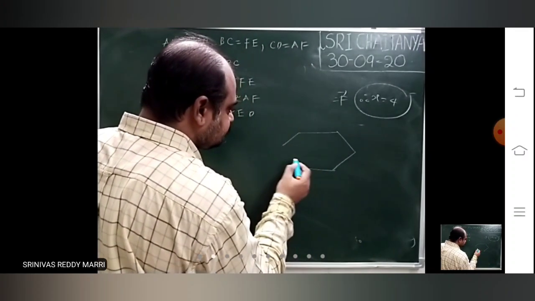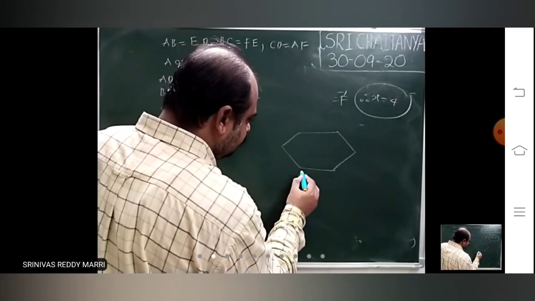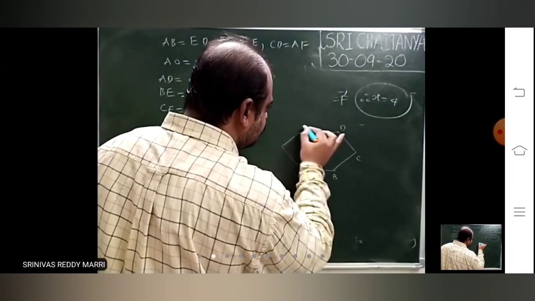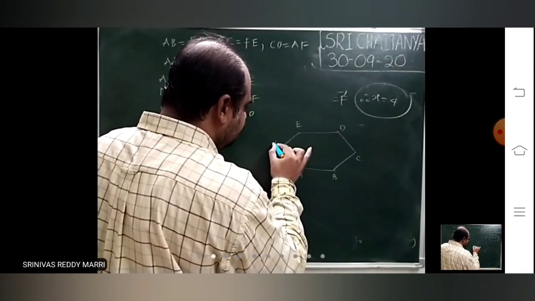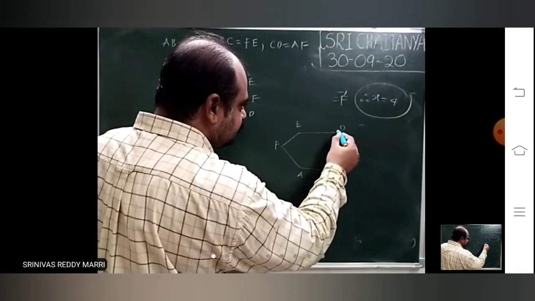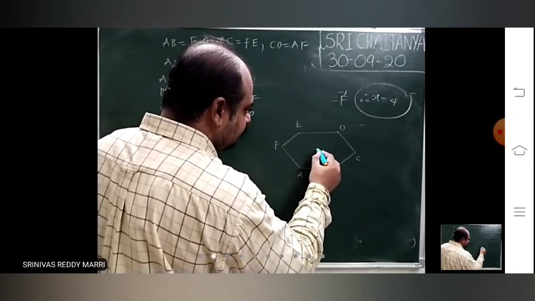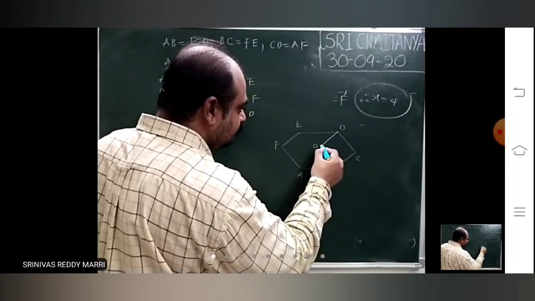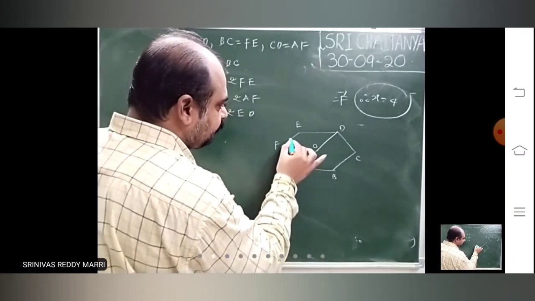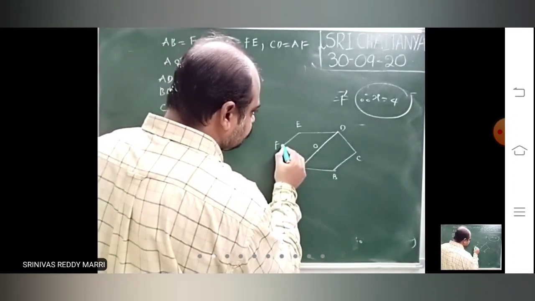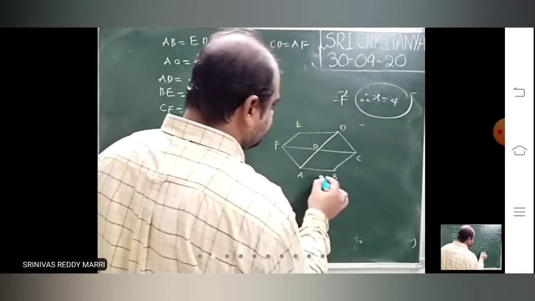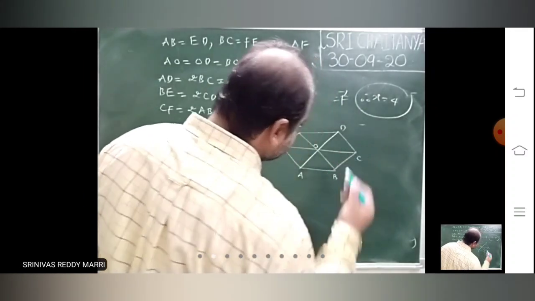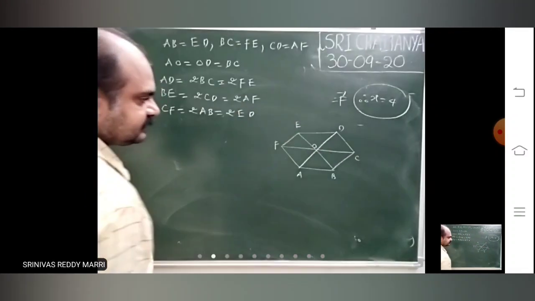Always draw like this, comfortably. Whenever a regular hexagon problem is there, first draw the diagram. This is the center. In some cases it is O or G, he will give in the question. So like this you connect parallel to this and this. Like this you connect parallel to this and this. Like this you connect parallel to this and this.